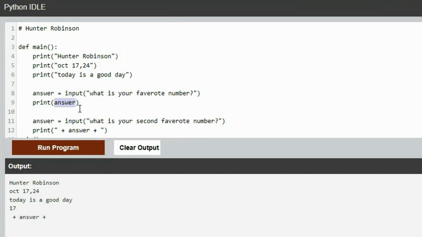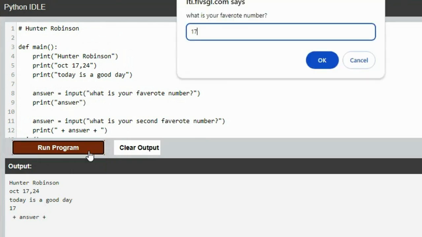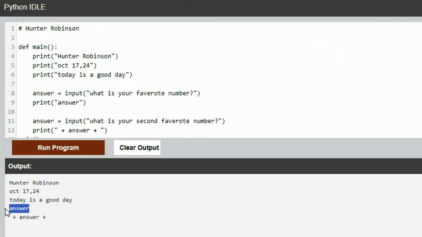Now, of course, if I put it in quotes, whatever I put in quotes is going to print exactly. It prints answer because I put it in quotes and said, this is what I want you to print, literally, space for space, character for character. This is when literally is actually used correctly. Society didn't know how to use that word anymore, but this is actually literally what I want you to print. So don't put it in quotes if you want it to print what answer equals, because answer equals this.